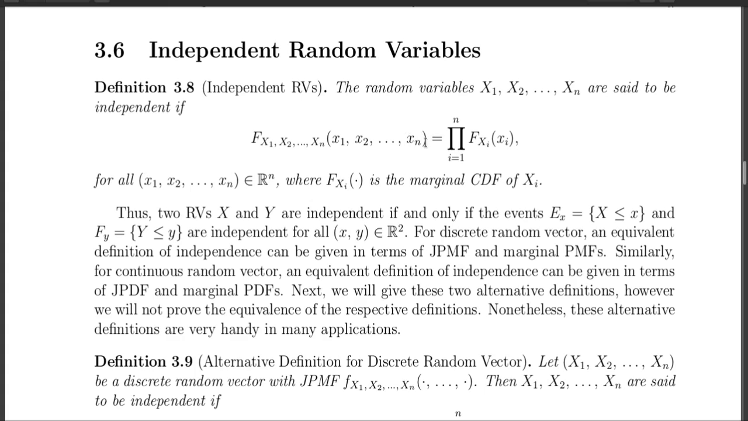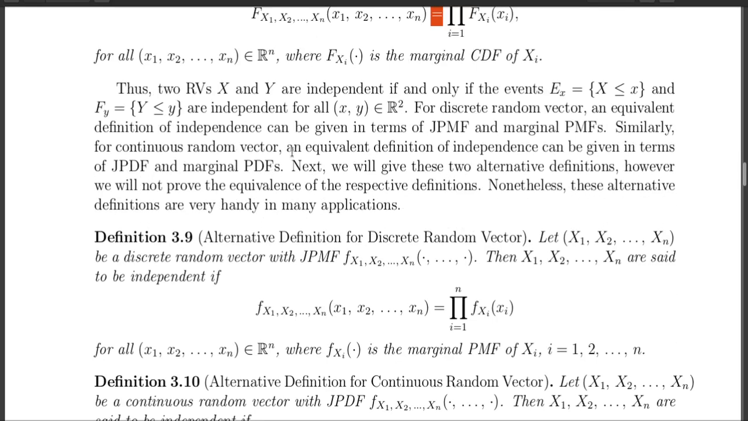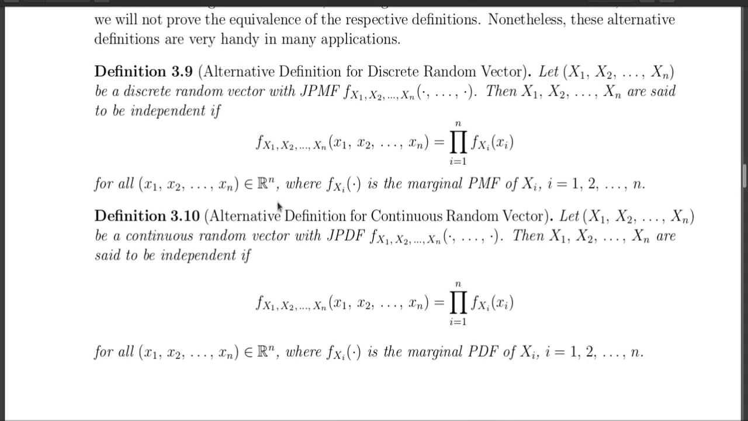If this relationship is true for some points in R^n but not true for other points in R^n, then X1, X2, ..., Xn are not independent. They are only independent if this equality holds for all (x1, x2, ..., xn) in R^n. Okay, fine. Next we are going to see two equivalent definitions, for discrete random vectors and continuous random vectors. Though we are not going to give the proof, these alternative definitions are very handy in many practical scenarios.